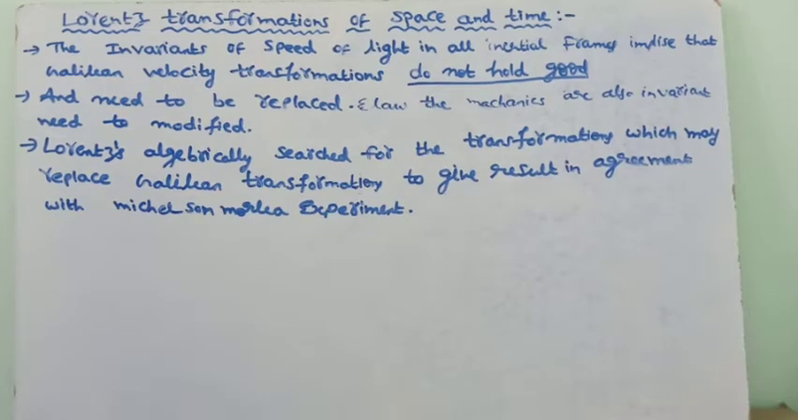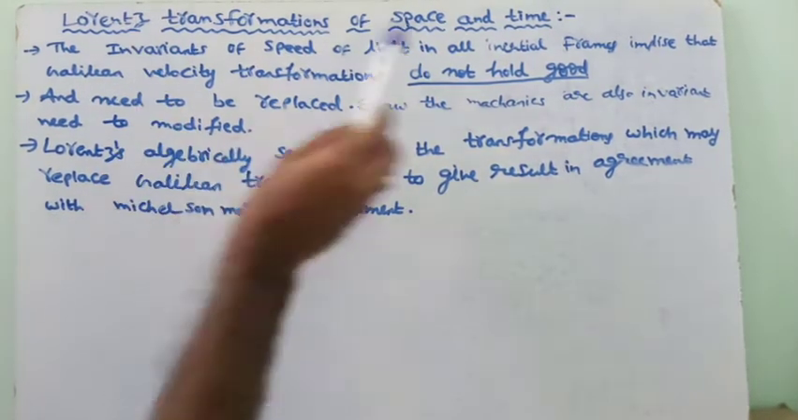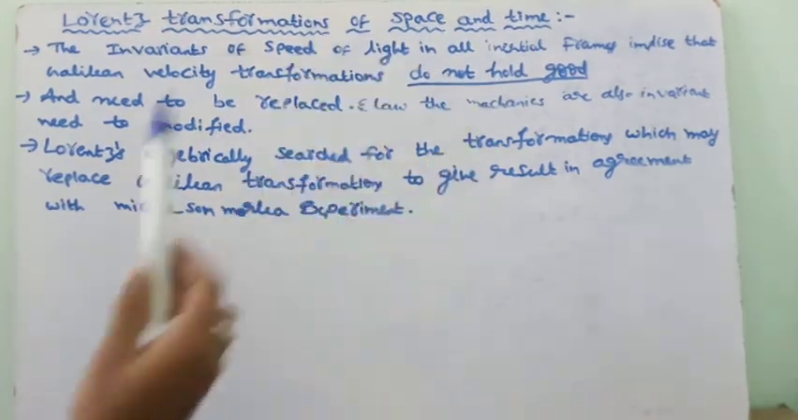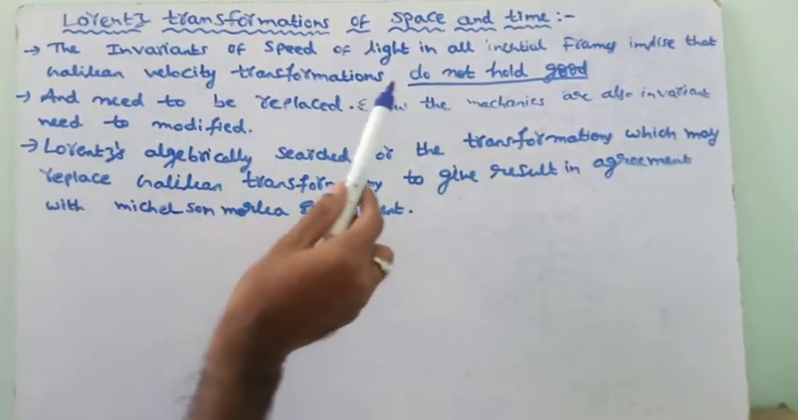Today we are going to study Lorentz transformation of space and time. The invariance of the speed of light in all inertial frames implies that Galilean velocity transformations do not hold good.